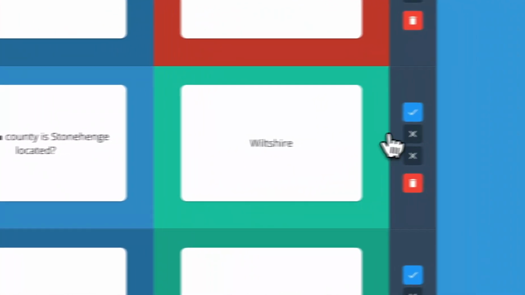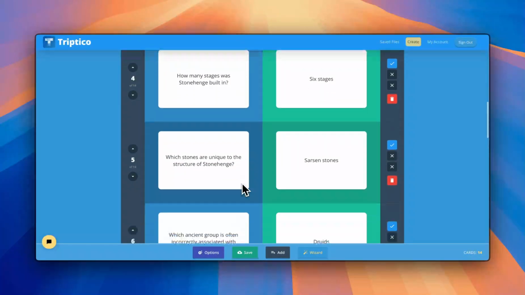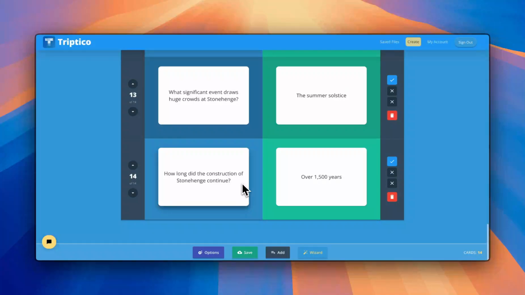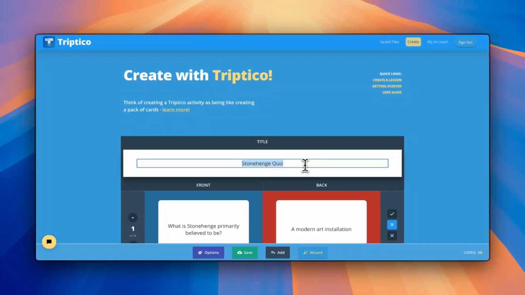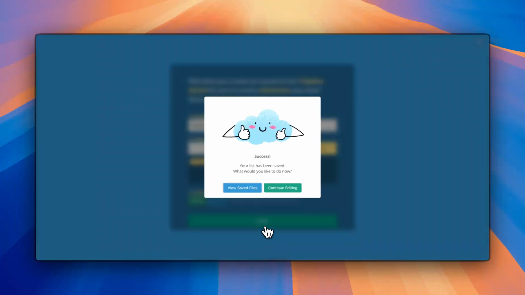In which county is Stonehenge located? What was one of the proposed uses of Stonehenge, etc. So it's given us 14 questions. It wasn't able to make 15, but 14 is quite good there. So I can save this now. We'll save it as Stonehenge quiz. I'll make it public. I'll add a tag of history. Save that. There we go.